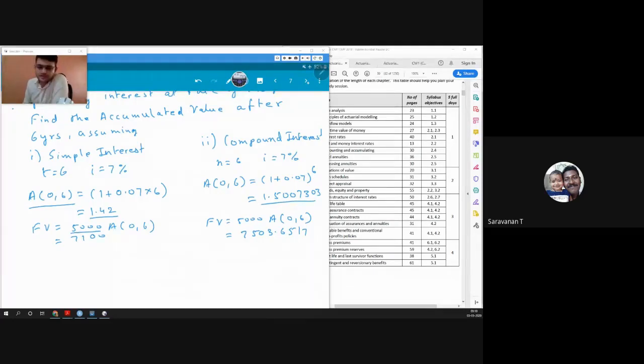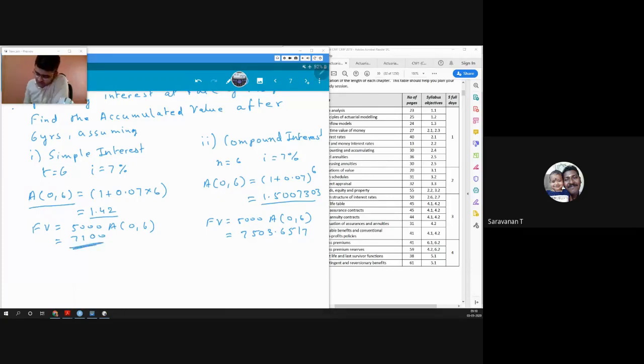So that way we get the freedom of not knowing how much we have invested, and just knowing how much our money will become after that much time. That is why we calculate our accumulation factor. Obviously that is not necessary in every question. Whenever required, we'll do that. Whenever not required, we will directly find our future value.